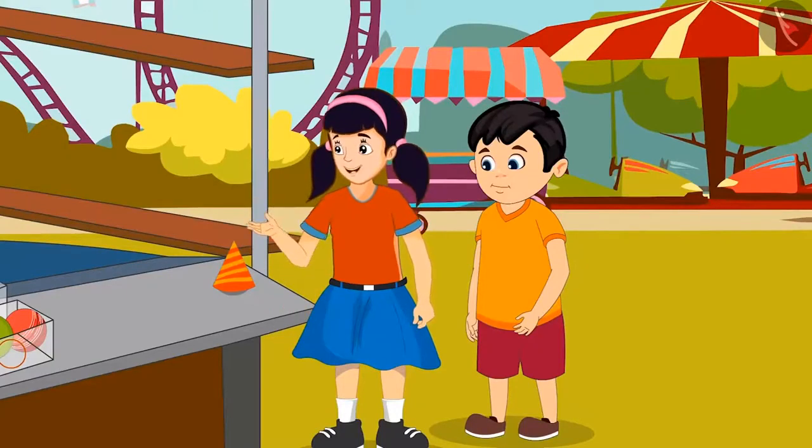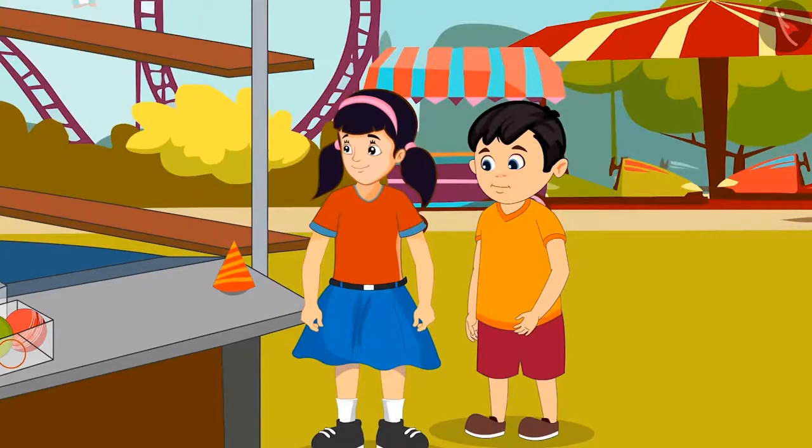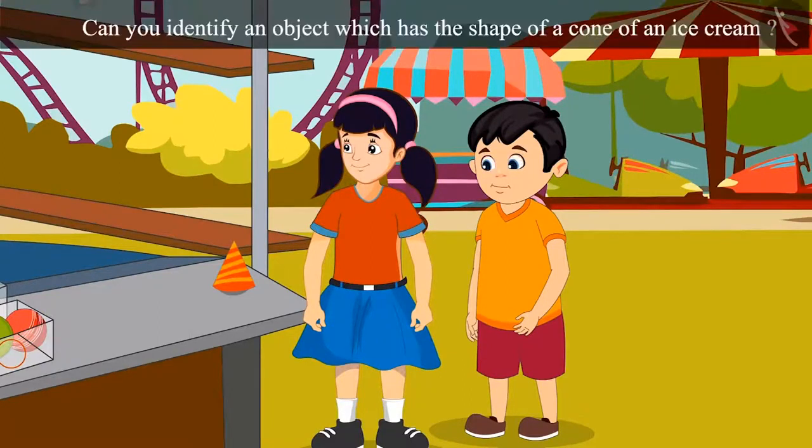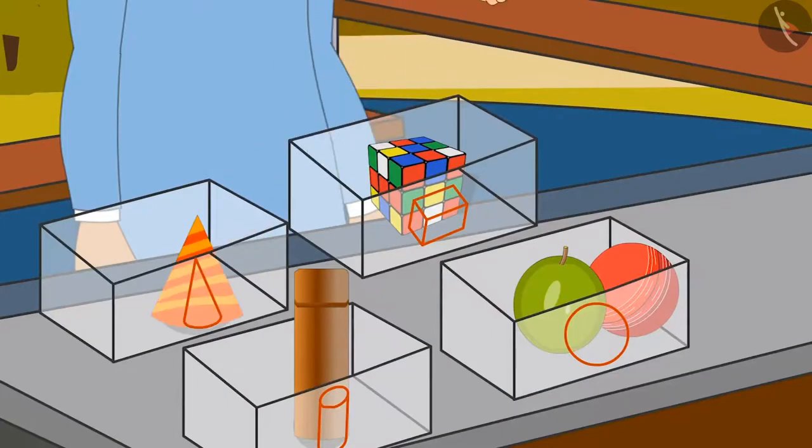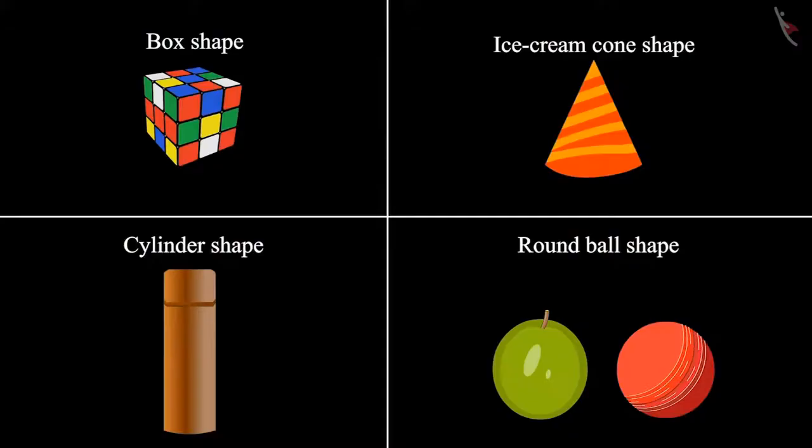Wow, Chotu. Now I will put the last item. This shape is like an ice cream cone. Children, can you identify an object which has the shape of a cone of an ice cream? You identified it correctly. This is a cone-like object. Chotu and Neha identified the shapes of all the objects and placed them in different boxes.